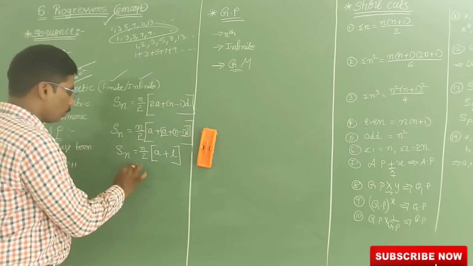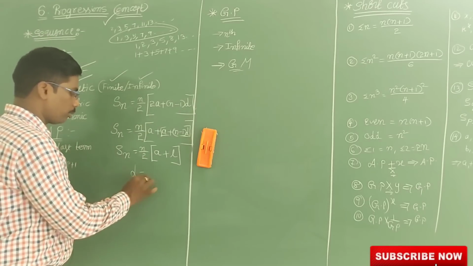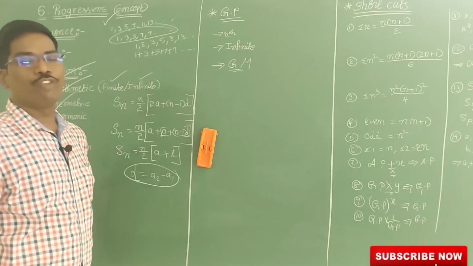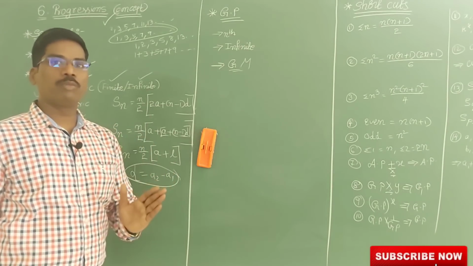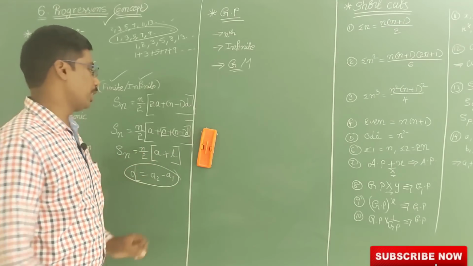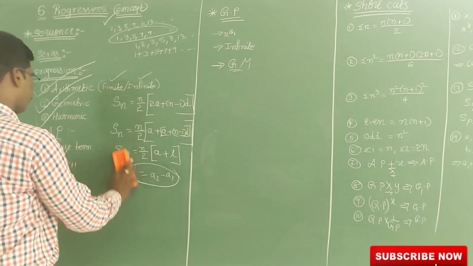Now common difference, we forgot that one. Common difference is nothing but A2 minus A1. If you subtract one term from the preceding term, then you will get the common difference.